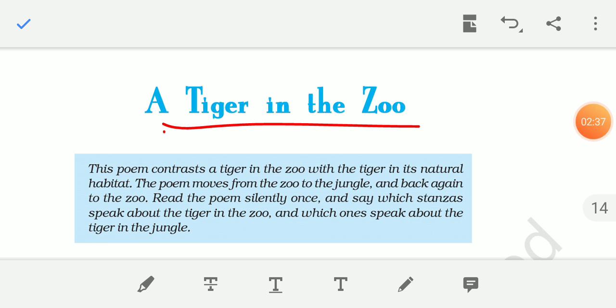In this poem, the poet shows how proud the tiger is, and as a consequence why it should never be caged in zoo premises. In the wild, the tiger hunts its own food alone and without any help from others. So here we see that if a tiger is kept in a zoo, it is fed by the zoo authority.